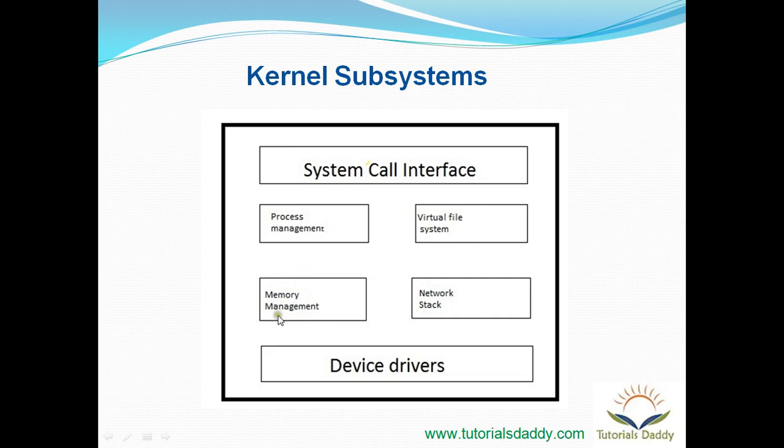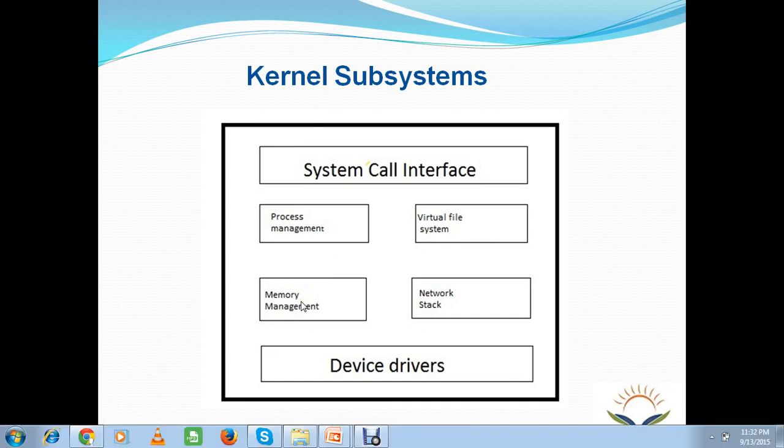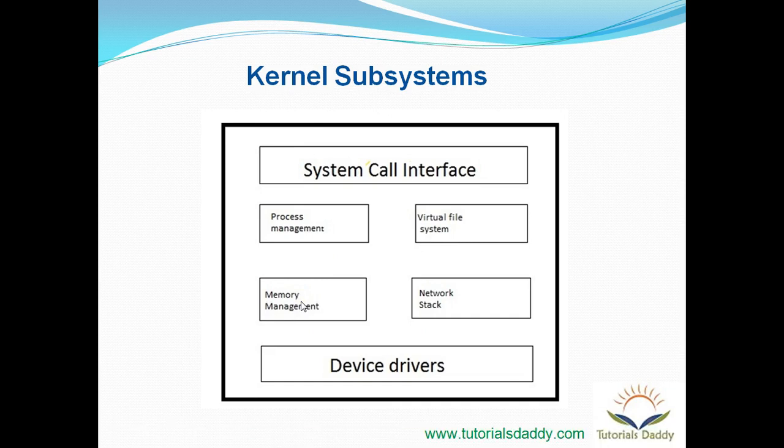And the other subsystem is memory management. The memory management subsystem manages the memory of our Linux operating system. As we discussed earlier, the Linux kernel provides different memory protection techniques.